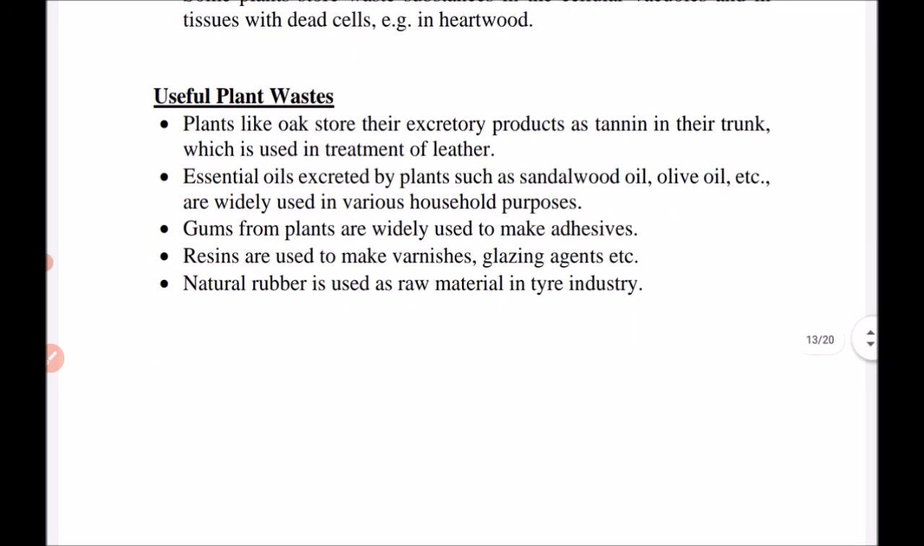Now apart from this, there are certain useful plant wastes. Plants like oak store excretory products in the form of tannin in their trunks, which is used in the treatment of leather. Essential oils are also excreted, in the form of sandal oil and olive oil, and gums from plants are widely used to make adhesives. Resins are used to make varnishes and glazing agents, and natural rubber is also a material used in the tire industry. So these are useful plant products which are excreted from plants.